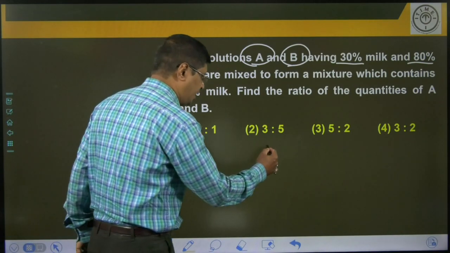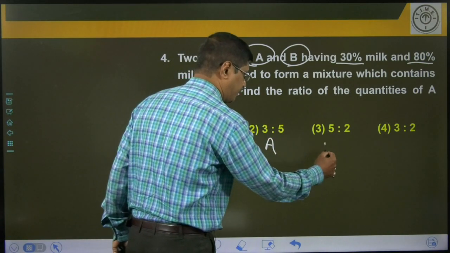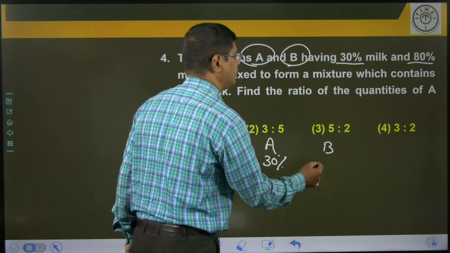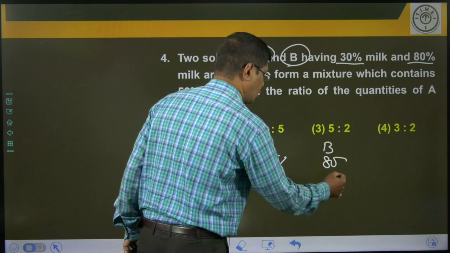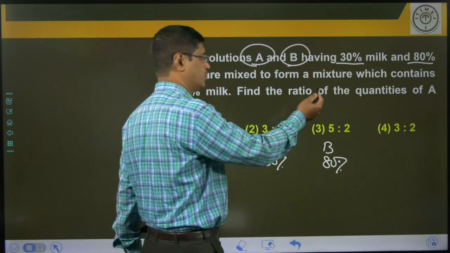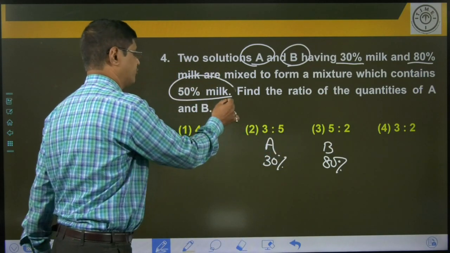So, I am taking here A and B. The first one is 30%, the second one is 80%. What is the resultant here? The mixture formed contains 50% of milk.